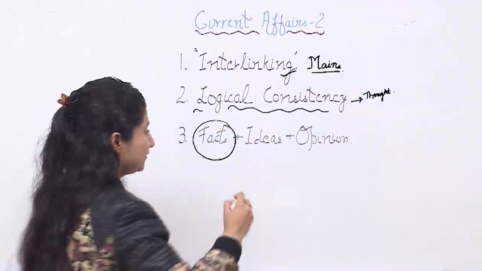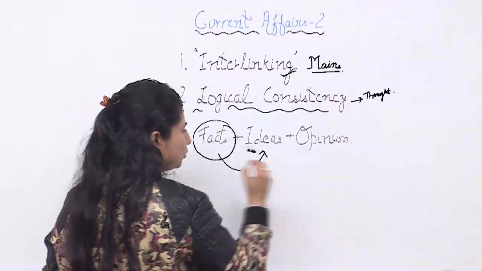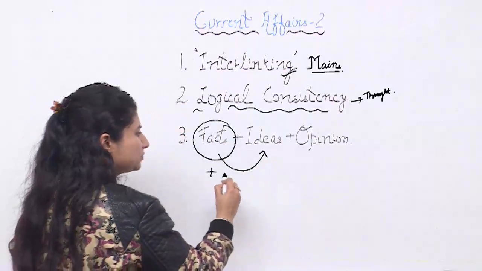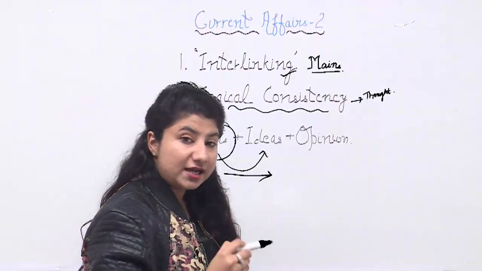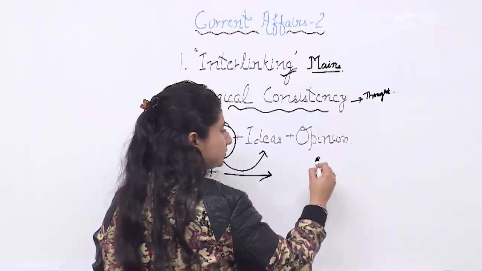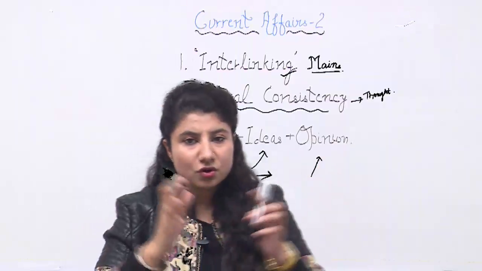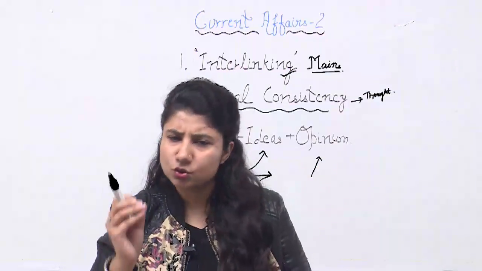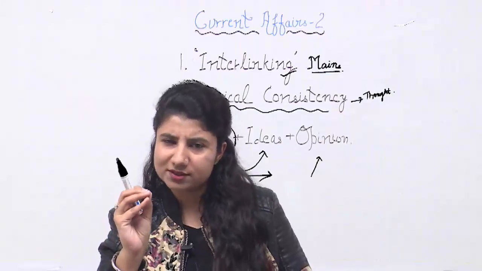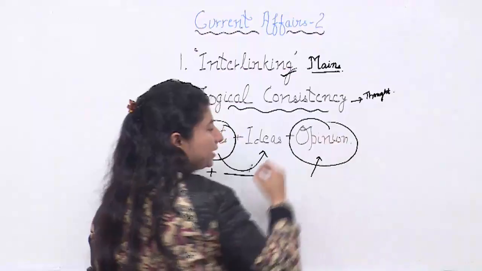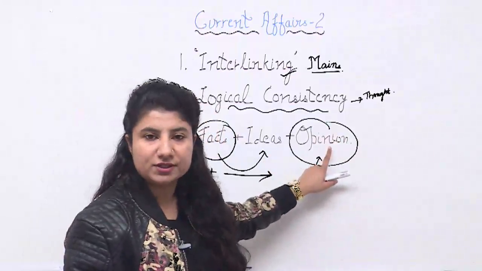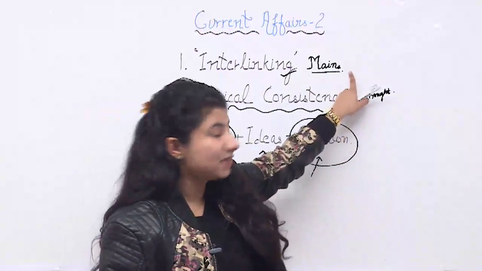And for facts you have certain ideas. कुछ हो गया, एक इंसिडेंट हो गया, उस पे आपका एक आइडिया आया, and then after the idea you have an opinion. So opinion is a stronger version of an idea. What is an idea? छोटा सा आइडिया आया, an idea सर जी, वो छोटी सी बात है, लेकिन opinion is a stronger version, and this opinion of yours will be checked in your mains examination.